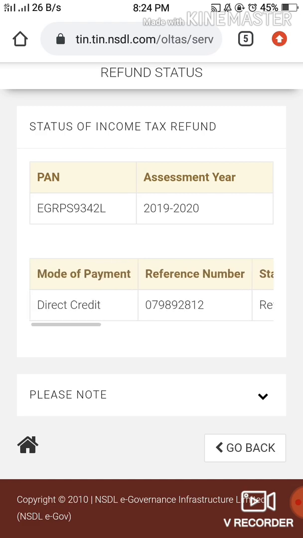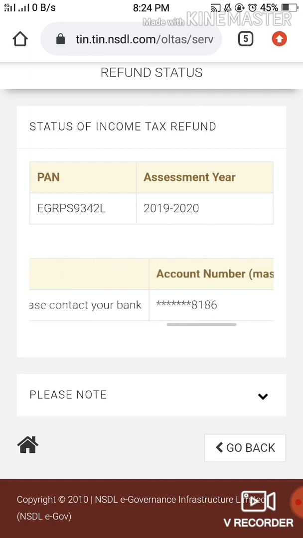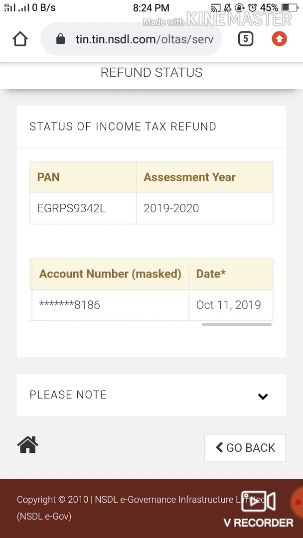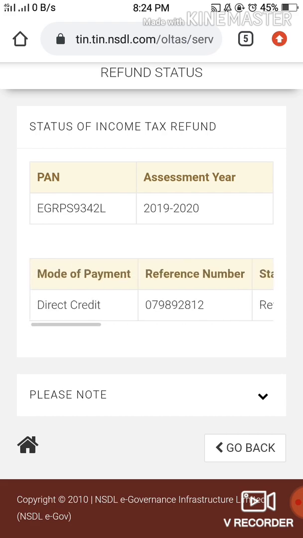This is your PAN number, and here it is direct credit. Direct credit has been done, that is, directly to your bank account. Remember this mode of payment, reference number, status and account number. Here the columns will differ according to the status of your refund. So the mode of payment will not always be direct credit, it can be something else also, like NEFT, RTGS or sent by post. Post is used when they give you a check. If you have a huge refund or any other reason, they normally send you a check, and I'll show how that looks.